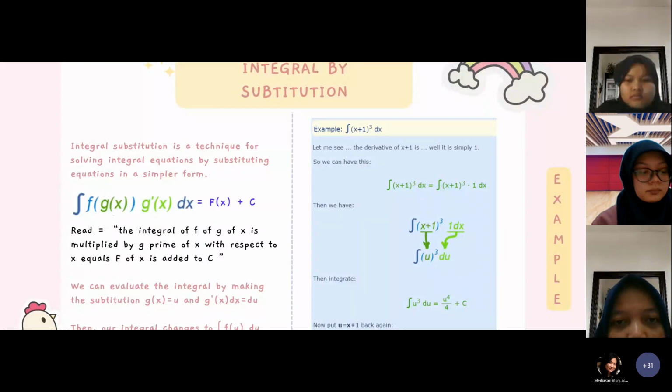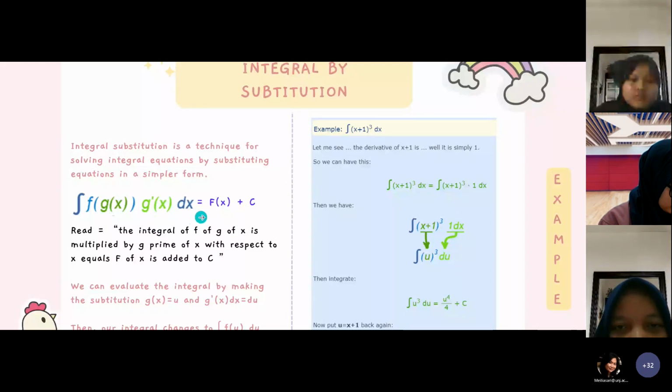Integral by substitution. Integral substitution is a technique for solving an integral equation by substituting the equation into a simpler form. The formula is like this: the integral of f of g of x multiplied by g prime of x with respect to x equals F of x added to c.